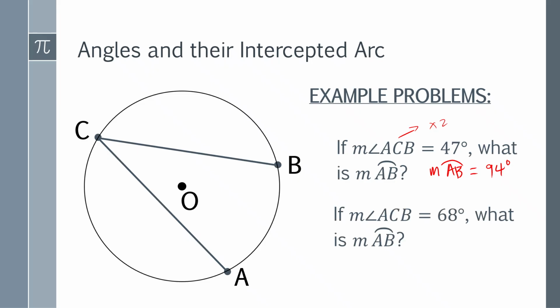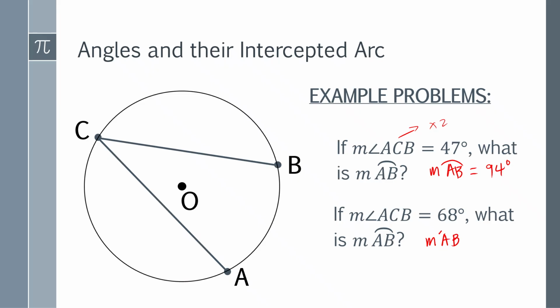Next problem. On your own, measure of angle ACB is 68 degrees. What is the measure of arc AB? Okay, you have to multiply this by 2 again, because the given angle here is an inscribed angle, and we're asked to find the intercepted arc. So therefore, 68 times 2 here is the measure of arc AB.